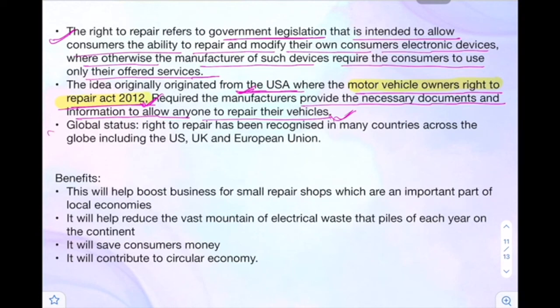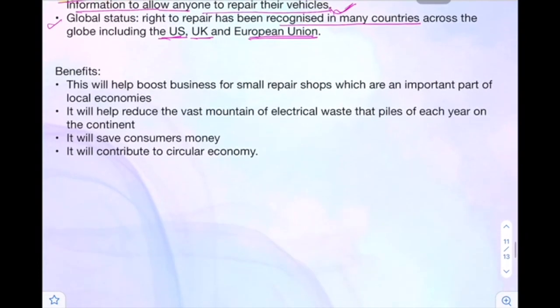Global status is that the right to repair has been recognized in many countries across the globe like the US, UK and European Union. Benefits: it will help boost business for small repair shops, which are an important part of the local economies. It will help reduce the vast mountain of electrical waste, because if you have an old gadget or any old equipment, you will not throw it away, you will get it repaired and use it further.